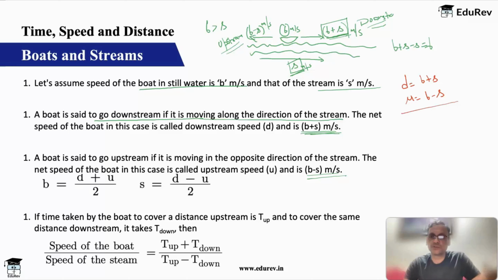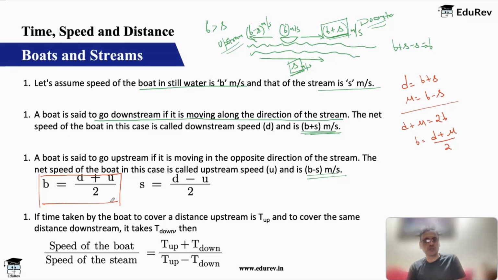If I add both of them, I will get d plus u is equal to 2b, or I can say that the speed of the boat is equal to downstream speed plus upstream speed by 2, which is my first equation, speed of the boat. So if you know the downstream speed and the upstream speed of the boat, you can add both, divide by 2, and you will get the speed of the boat.